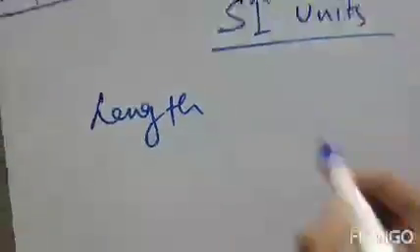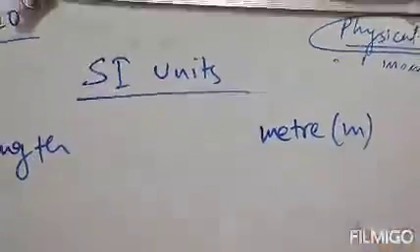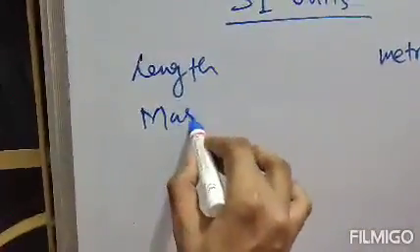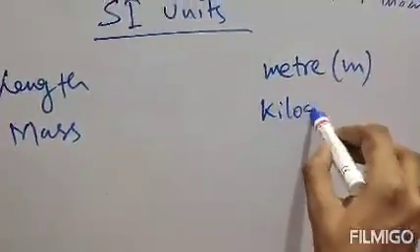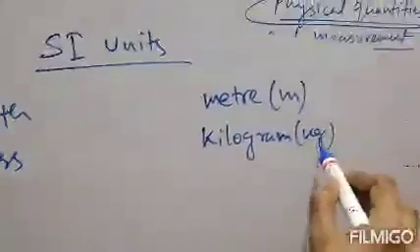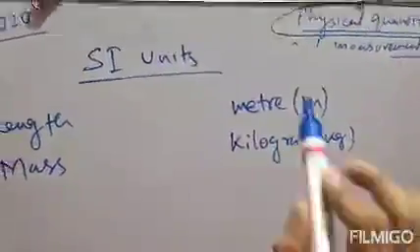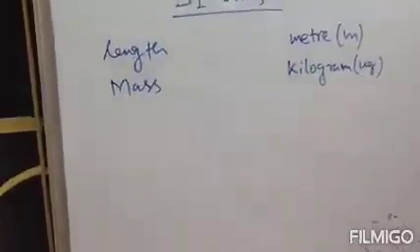Clear? Number one fundamental quantity was your length. What is the SI unit of length? The SI unit of length is meter. What is the symbol of meter? This is written as m. Next fundamental quantity was your mass. What is the SI unit of mass? The SI unit of mass is kilogram. It is represented as kg. This is the symbol and this is the unit. Clear?